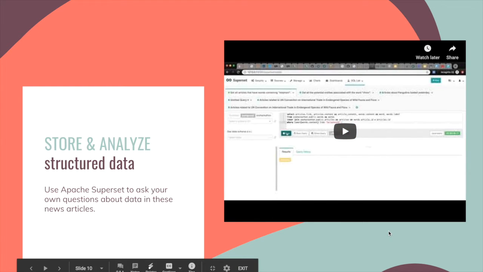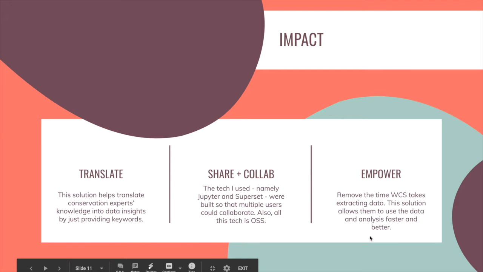With that, I want to talk about the impacts very, very quickly. There are three I want to talk about. One, this solution helps conservation experts at Wildlife Conservation Society get insights just by providing keywords. Nothing else, right? Nice and quick.